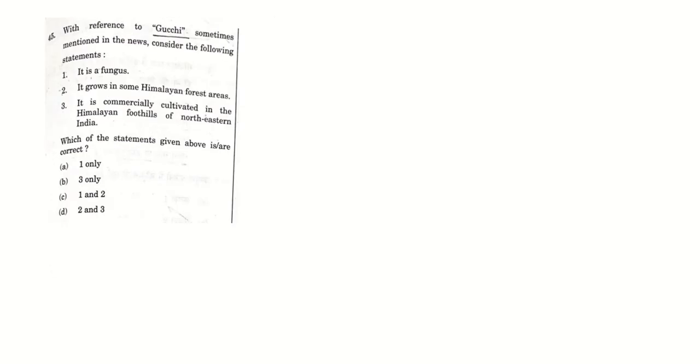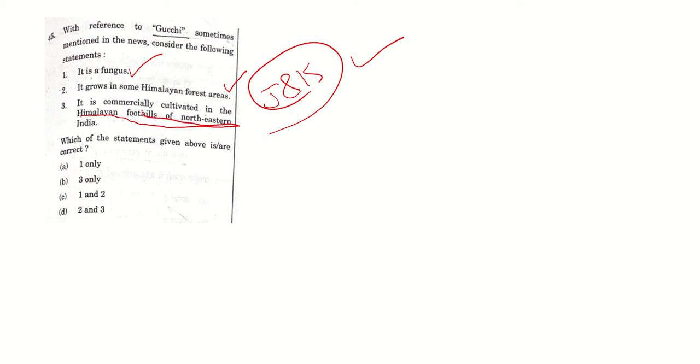Then with reference to the gucchi mushroom, it was in news. Even sometimes some people are telling some politicians are eating gucchi mushrooms, and it's a costly mushroom, especially found in Jammu and Kashmir forests. Okay, so mushroom means it is a fungus, correct answer. It grows in some Himalayan forests, it's also correct. It is commercially cultivated in the Himalayan foothills of northeastern India. It is not northeastern India, it is North India, it is Jammu Kashmir. So option 3 is wrong. So the answer is 1 and 2, that is C.